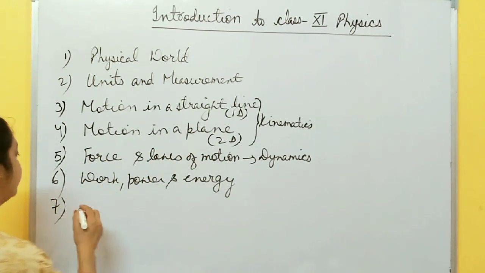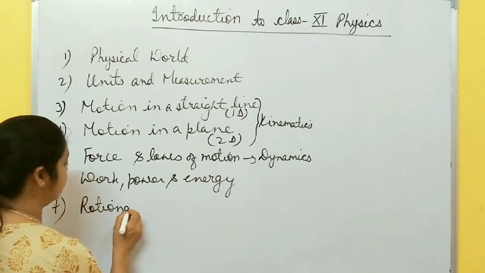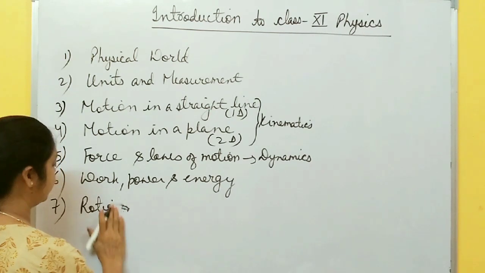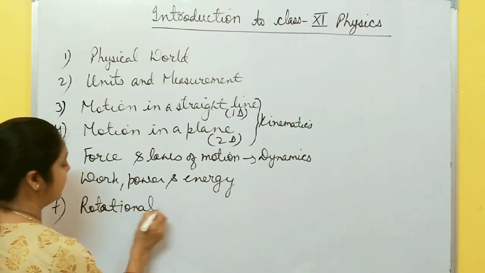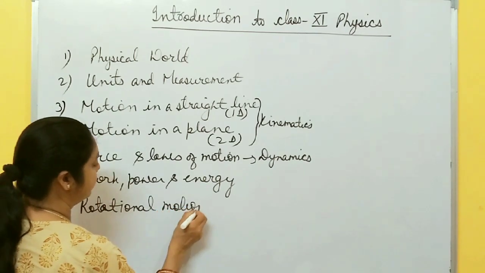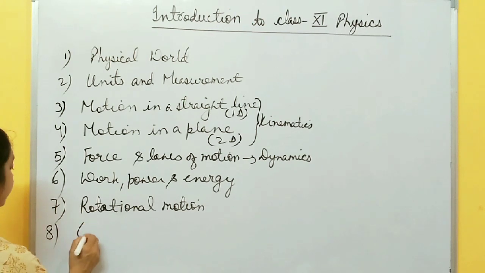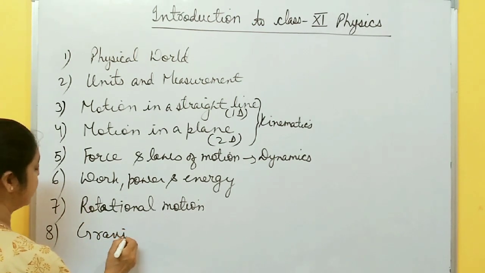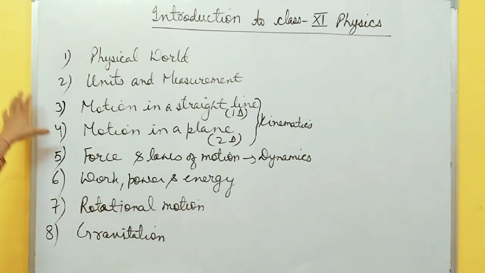Then rotational motion comes, when the body is rotating. This is chapter number 7. Then the next chapter is gravitation. All are part of mechanics. This is part 1, physics.